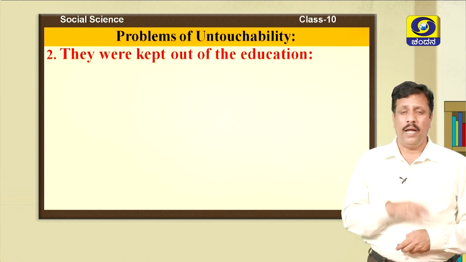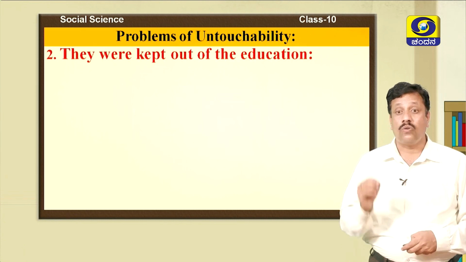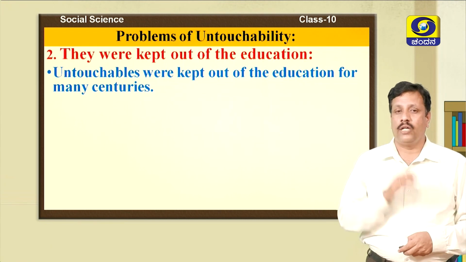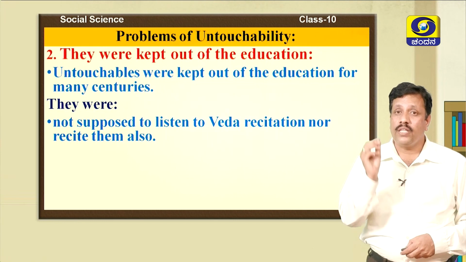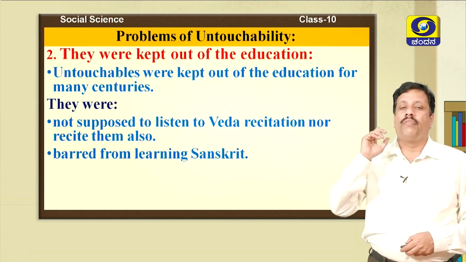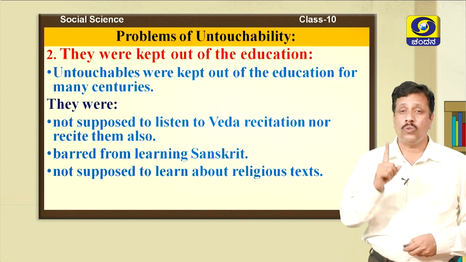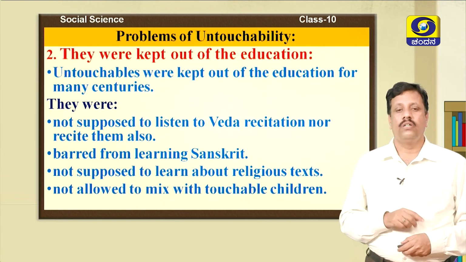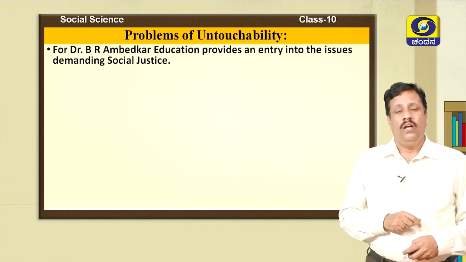The second important problem of untouchability is that they were kept out of education. For many centuries, they were kept out of education. They were not supposed to listen to Veda recitation nor recite them. They were barred from learning Sanskrit. They were not supposed to learn about religious texts. And they were not allowed to mix with touchable children. And children,